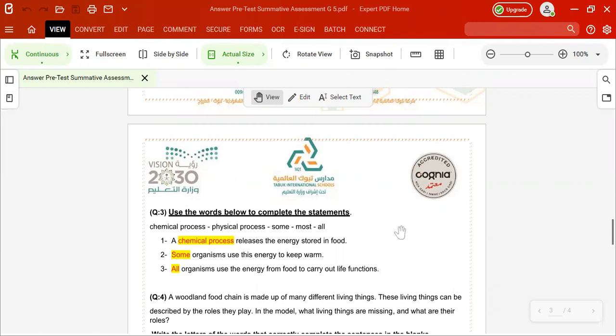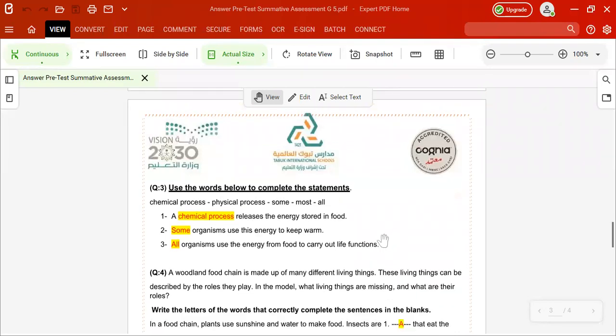It's what grows, a chemical process, a biological process, moving and the other properties, right? And reproduction, if you know about reproduction, and we will talk about it in the next session, inshallah. Let's turn to question number 4.